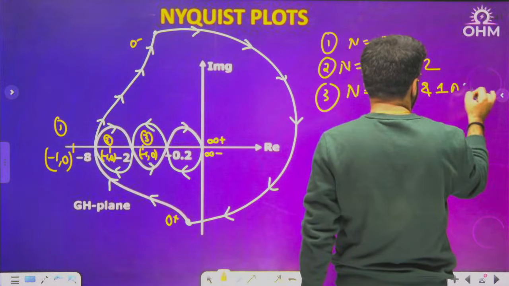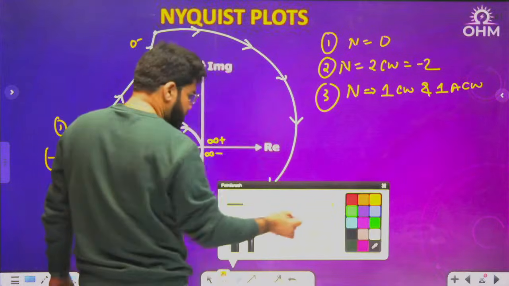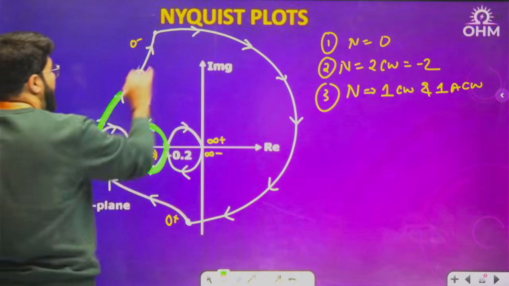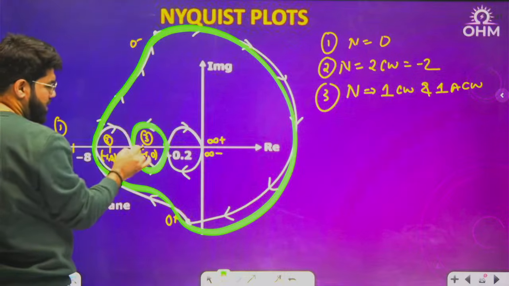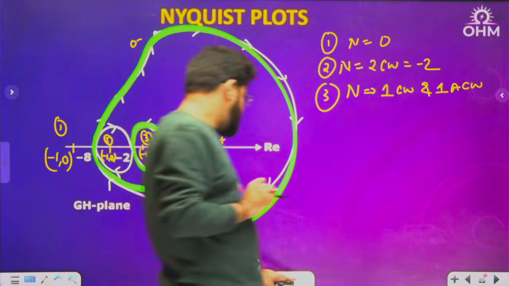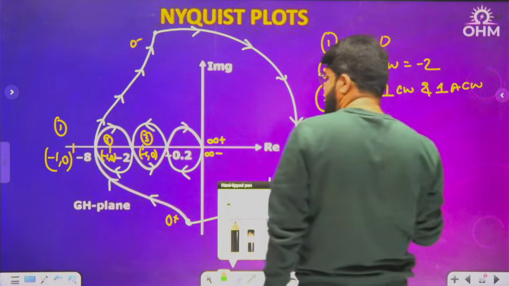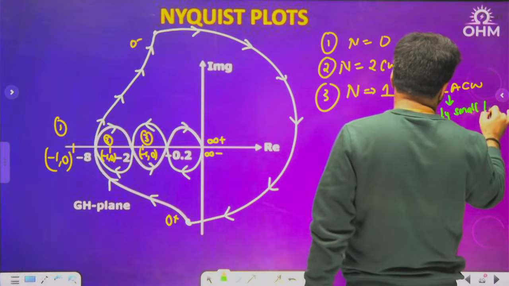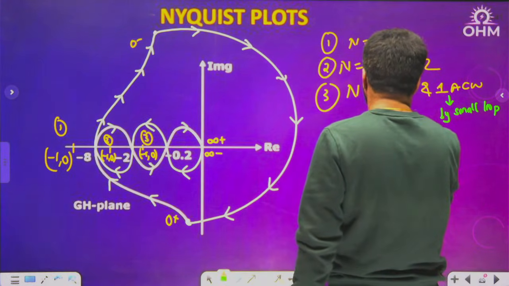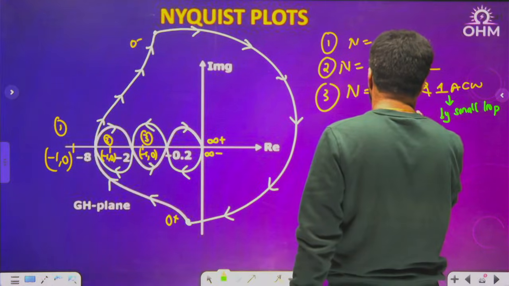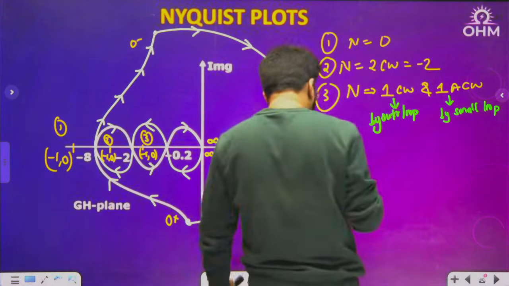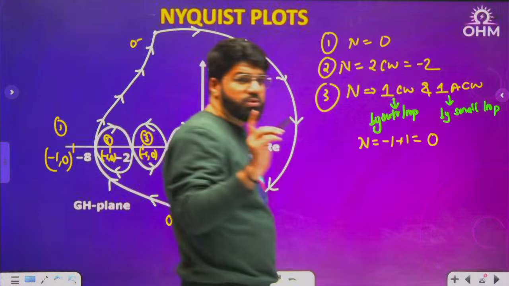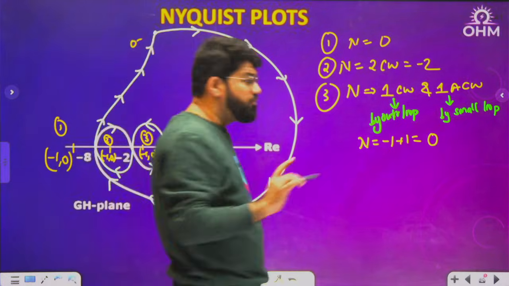In case number 3, are you able to follow? See with me once. This is one anti-clockwise, and one more clockwise rotation around this point. One clockwise, one anti-clockwise: anti-clockwise by the small loop, and clockwise by the outer loop. Correct. So what is the net value of n? Minus 1 plus 1 is 0. So n equal to 0 means net encirclement 0. One positive and one negative may cancel also.